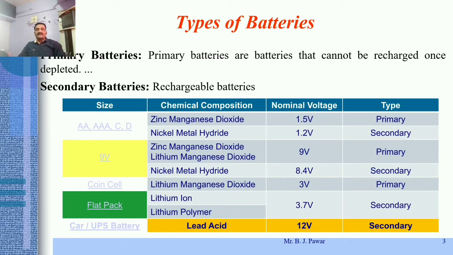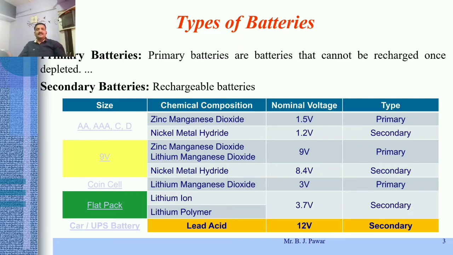Then the another type of battery, whose size is mostly written as 9 volt. Such batteries are mostly used in our digital multimeters, right? The chemical composition of these batteries is zinc manganese dioxide, lithium manganese dioxide, or nickel metal hydride, and they are available in 9 volt or, we can say, 8.4 volts. Again, they can be categorized as primary as well as secondary. Meaning the 8.4 volt battery is a rechargeable battery available in this range, right?